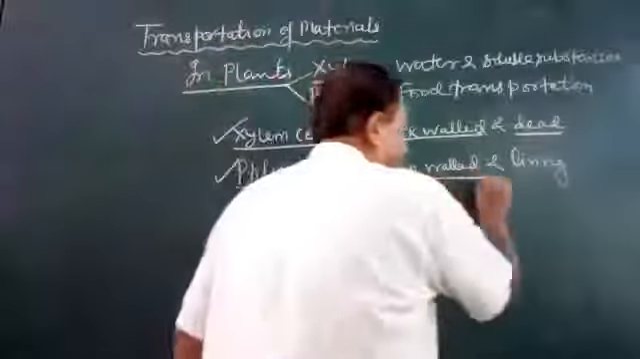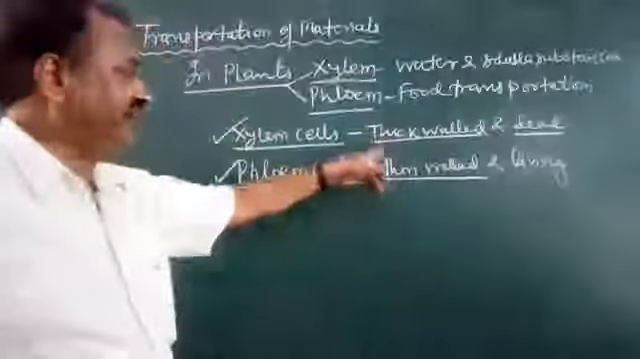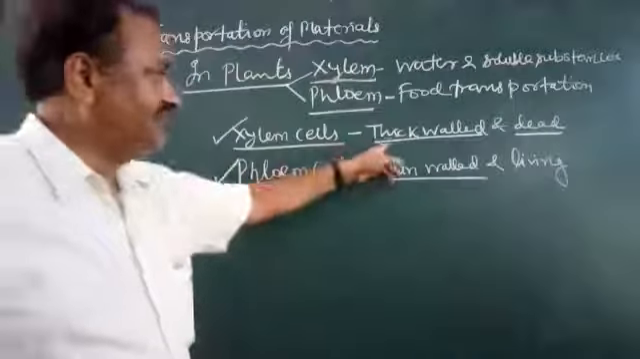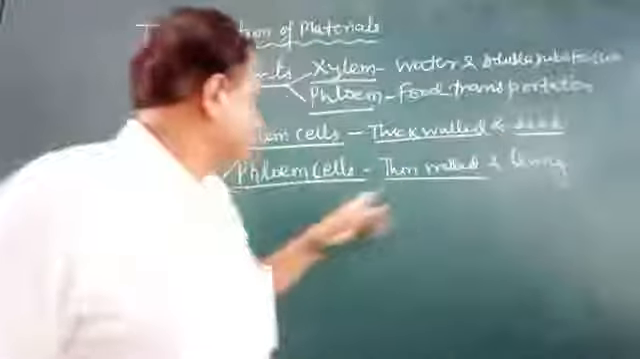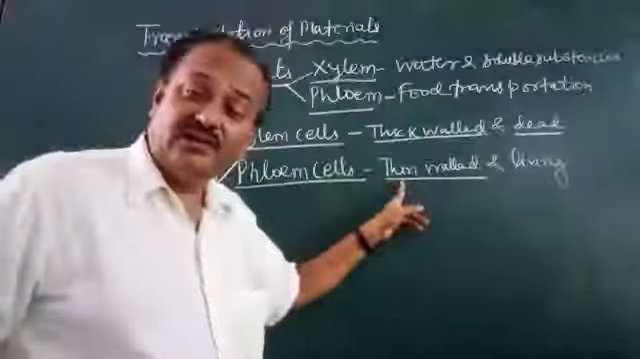The second point is just the opposite of xylem. Xylem has thick walled, dead cells. Similarly, phloem is thin walled.